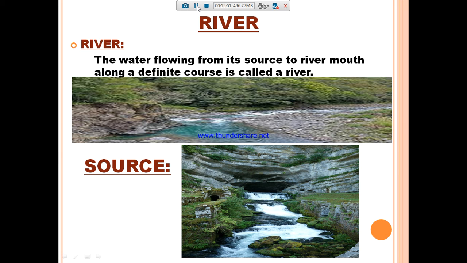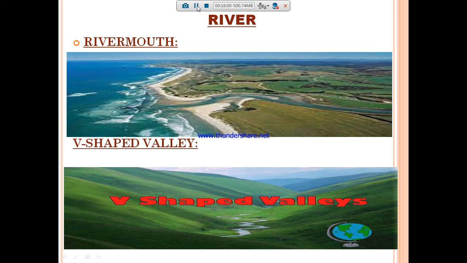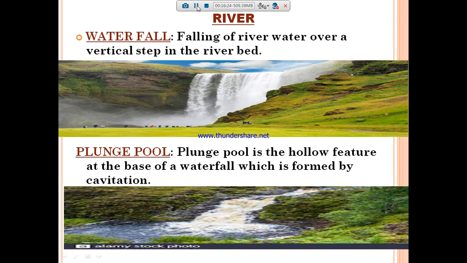So what is meant by source? The origin point of your river, that means the starting point of your river, where it is starting, is called the source. And river mouth means where the river is ending, the ending point and joining part of the sea is called the river mouth. What is meant by the V-shaped valley? The running water in the river erodes the mountainous track. It creates a steep-sided valley in a V format. So it is called the V-shaped valley.